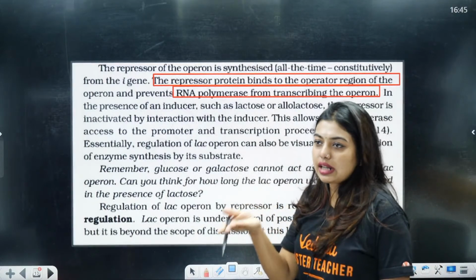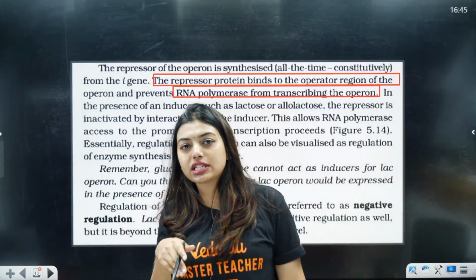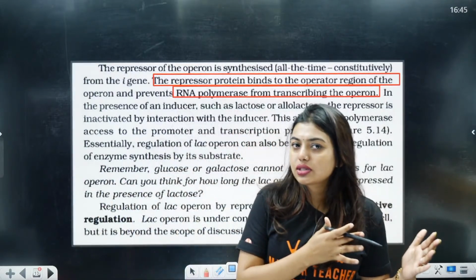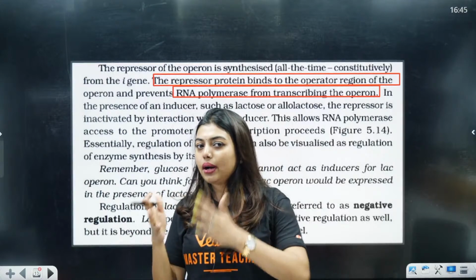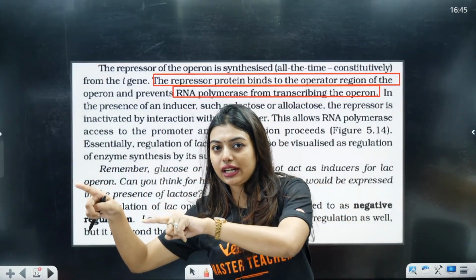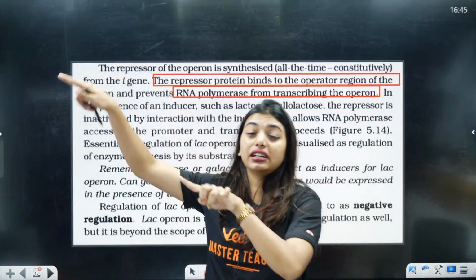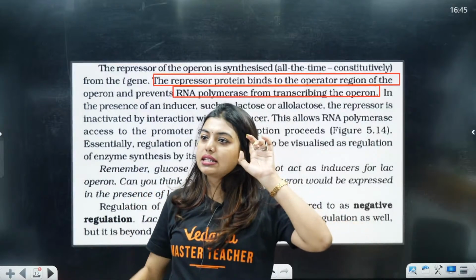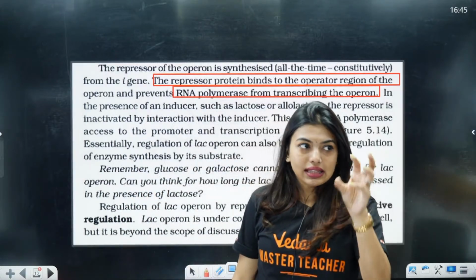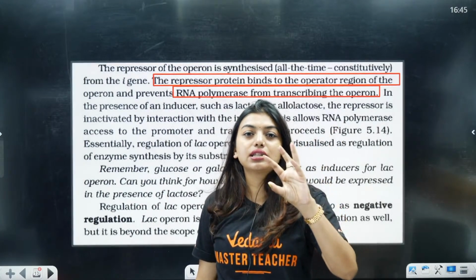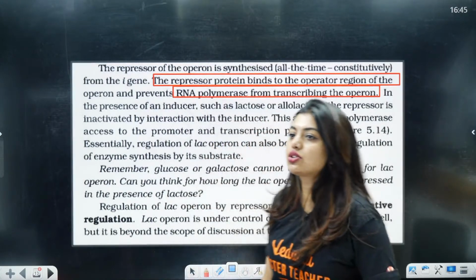Leaky model means lactose has already entered into the system before it was actually supposed to enter, because beta-galactosidase has to break down the lactose, permease has to allow this entry, but before that lactose has already entered. If the lactose does not enter initially, then the actual entry of lactose into the cell will not happen. Is this clear? Because that inducer is going to go and bind with the repressor. That outside stimulant is who? Lactose. Is this clear, Sukanya?